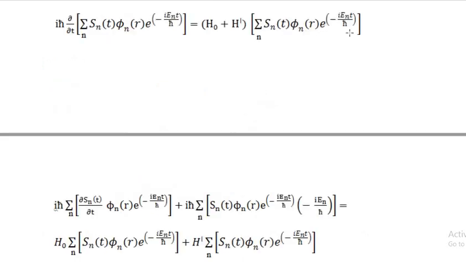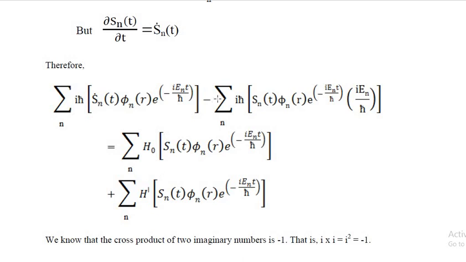And here there is a minus term. This minus I am going to take outside. So I will get minus summation over n i h-bar S_n(t) phi_n(r) e^(-i E_n t / h-bar) into i E_n by h-bar, is equal to, the right hand side remains the same.